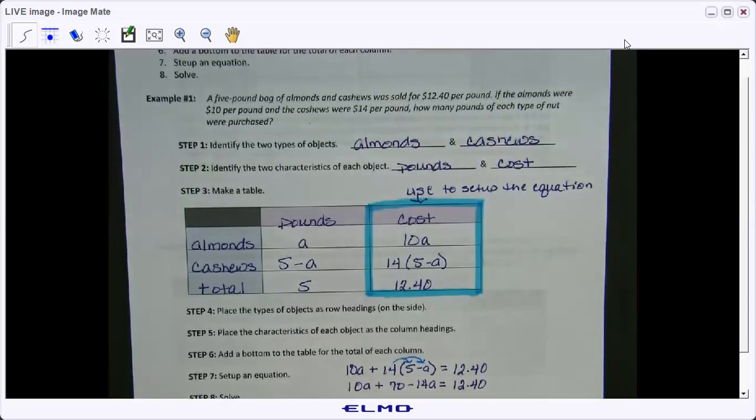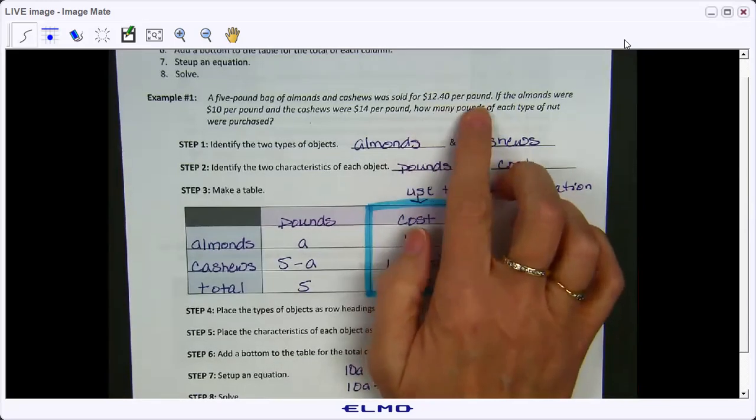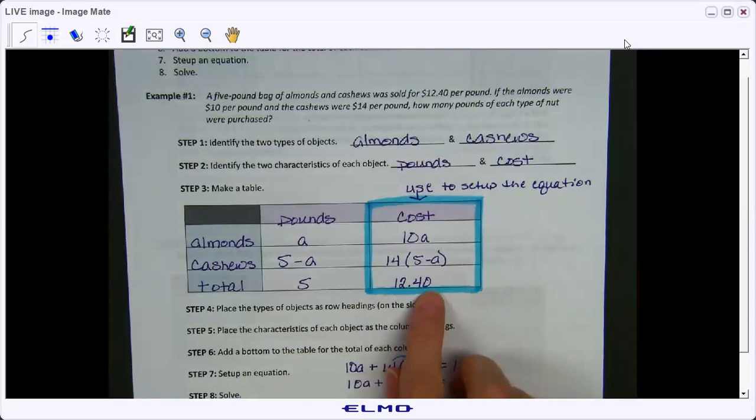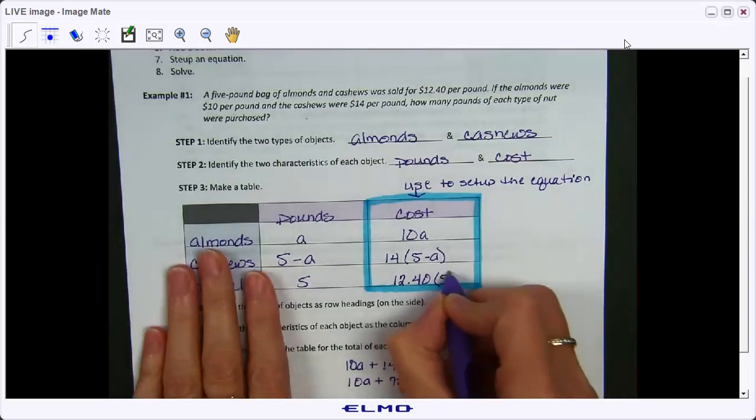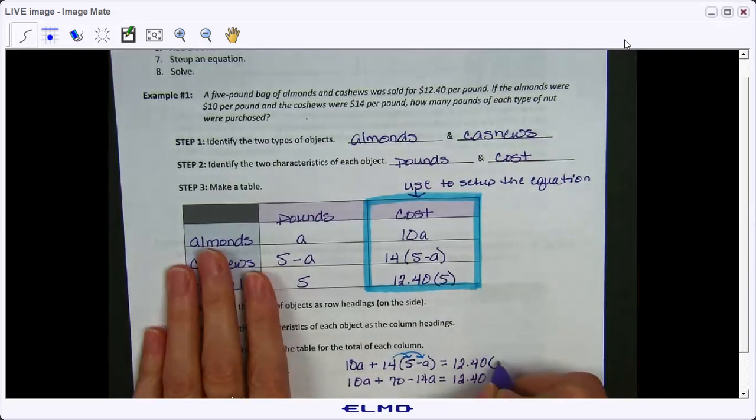We made a mistake. Look, it says $12.40 per pound. What should I have added to the total? Anyone? Yeah, we should have multiplied that by 5. So we're going to multiply this by 5. Okay.